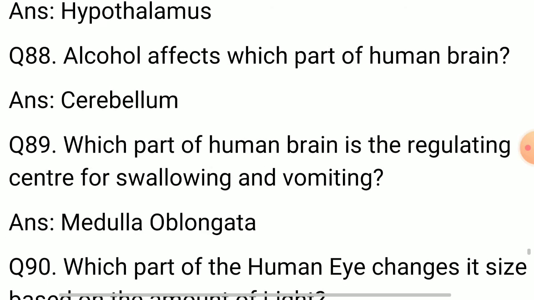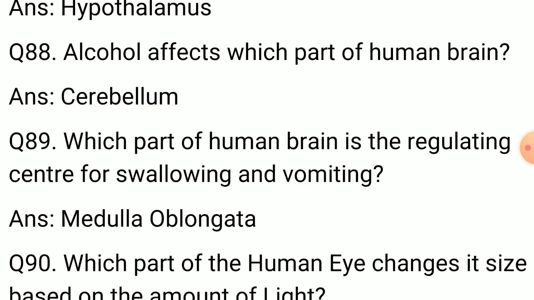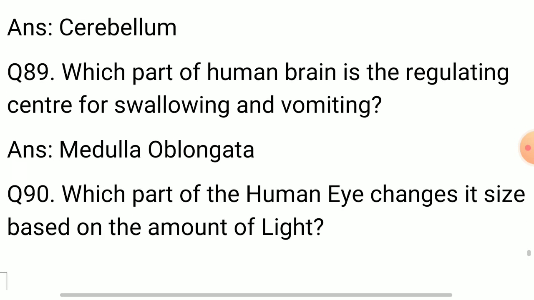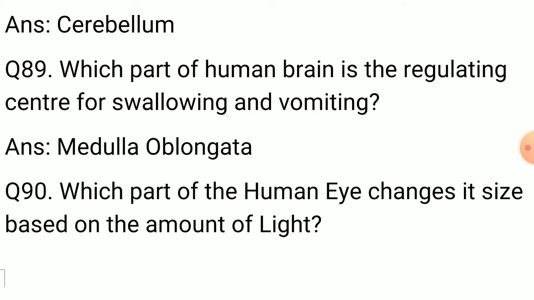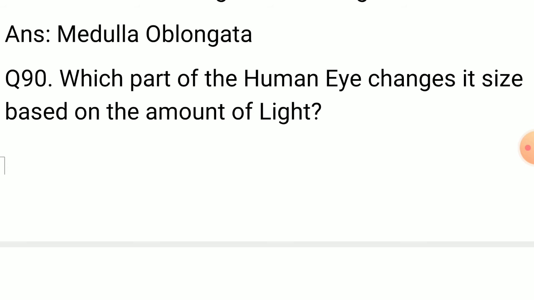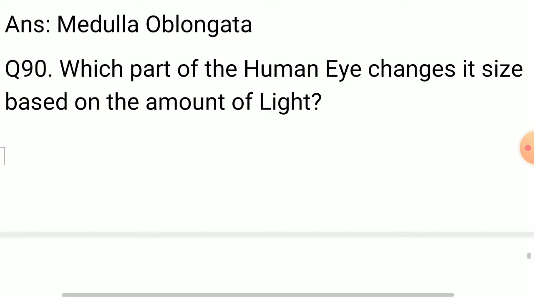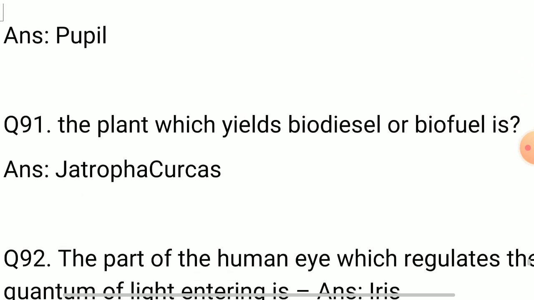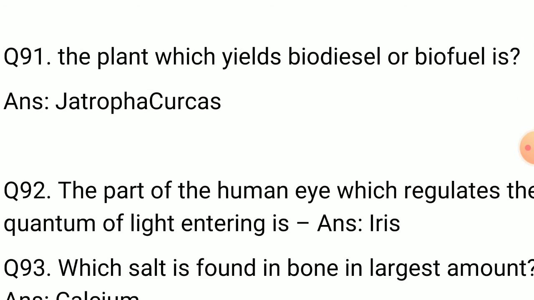88. Alcohol affects which part of the human brain? Answer: cerebellum. 89. Which part of the human brain is the regulating center for swallowing and vomiting? Answer: medulla oblongata. Question number 90. Which part of the human eye changes its size based on the amount of light? Answer: pupil. 91. The plant which yields biodiesel or biofuel is?